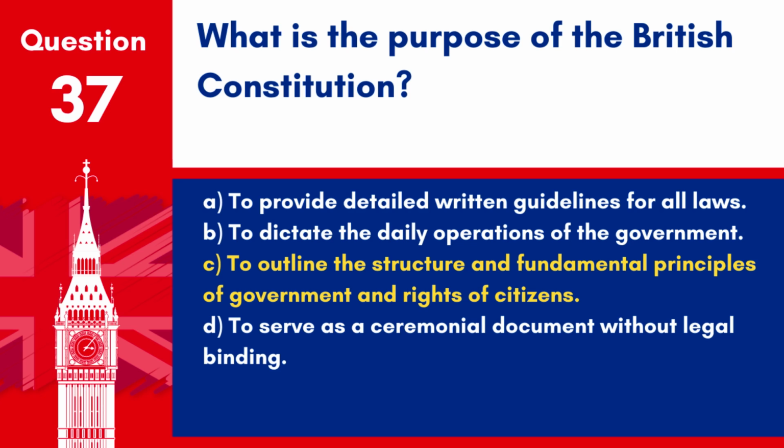Answer. C. To outline the structure and fundamental principles of government and rights of citizens. The British Constitution, although largely unwritten, sets out the fundamental rules and principles guiding how the country is governed and protects the rights of citizens.